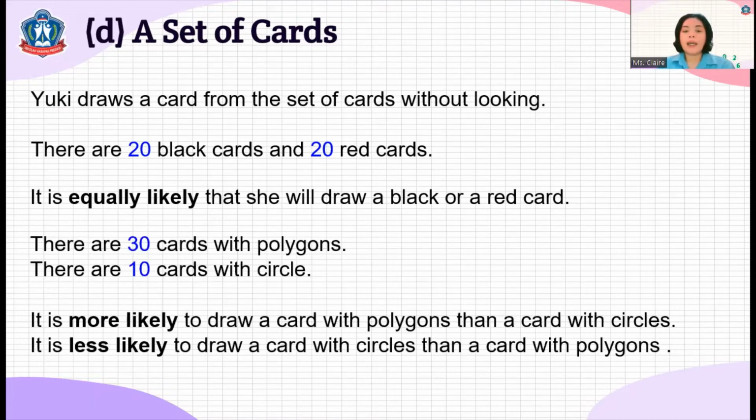So it is more likely to draw a card with polygons than a card with circles, of course, because there are more cards that are polygons, and it is less likely to draw a card with circles than a card with polygons, and that's correct.